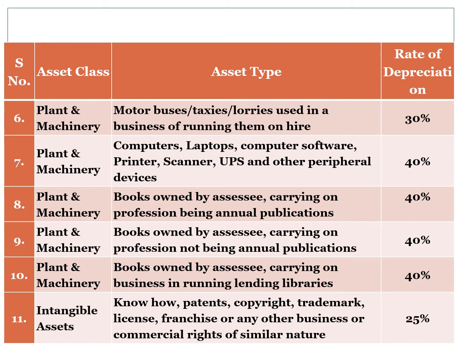Plant and machinery, books owned by assessee carrying on profession, being annual publications, 40%. Books owned by assessee carrying on profession, not being annual publications, 40%. Books owned by assessee carrying on business in running lending libraries, 40%. The last one is intangible assets: know-how, patents, copyrights, trademarks, license, franchise or any other business or commercial rights of similar nature, 25%. These are some of the rates of depreciation as per income tax rules.